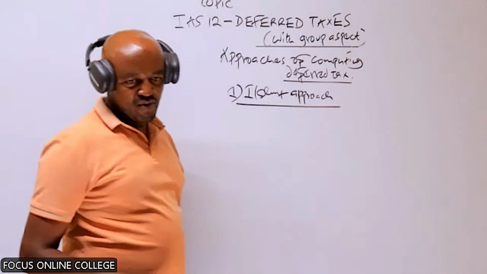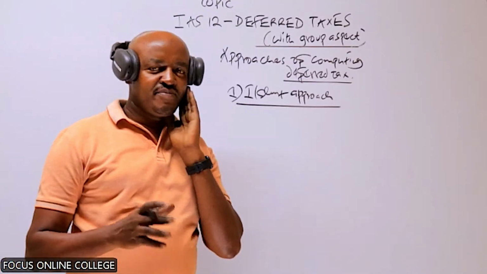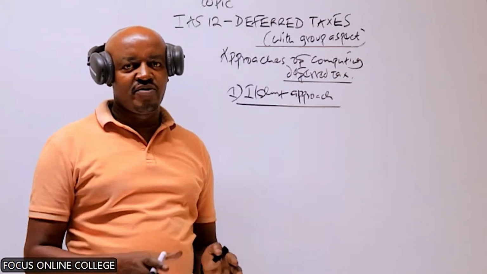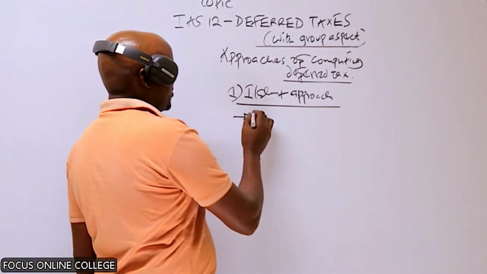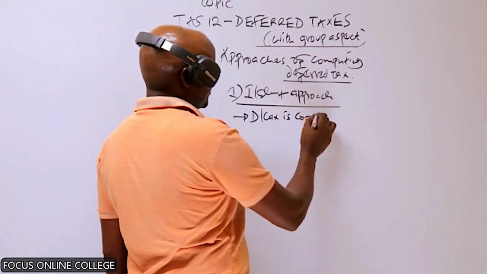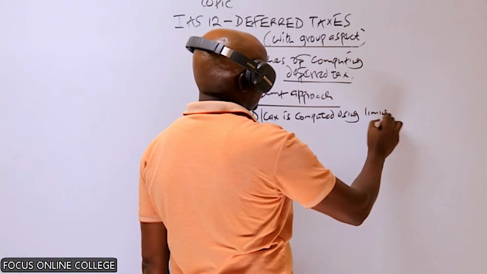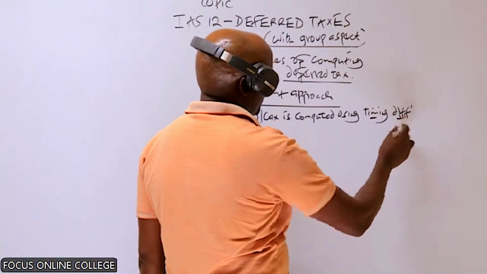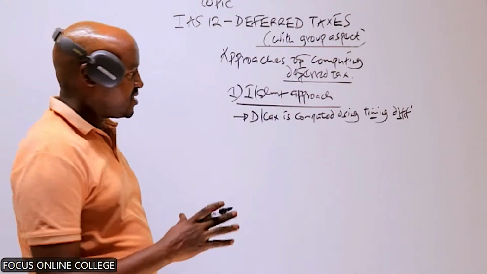Under this approach, we compute the deferred tax based on the timing difference. The timing difference is the difference between accounting profit and taxable profit, which gives rise to deferred taxes.